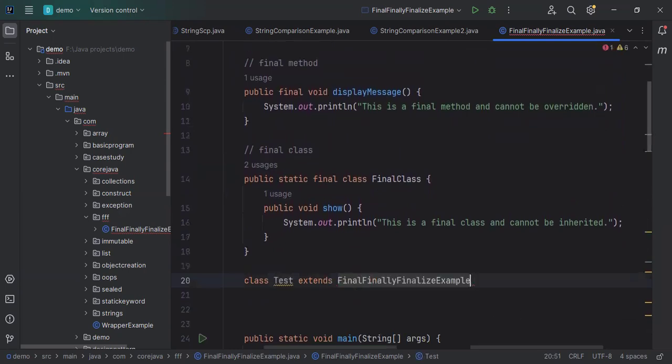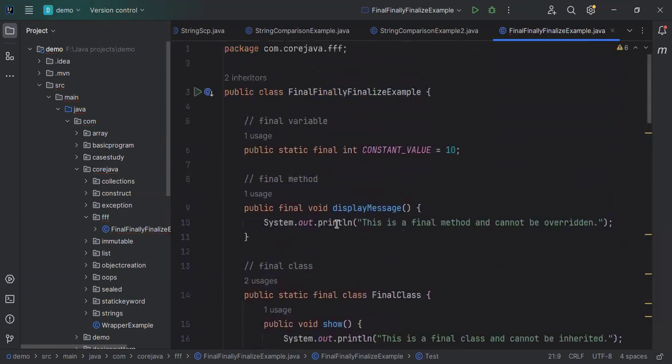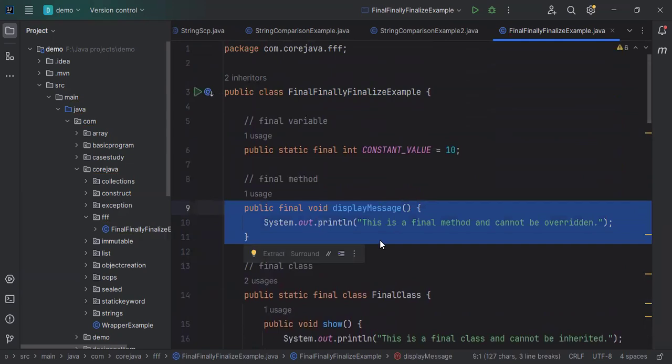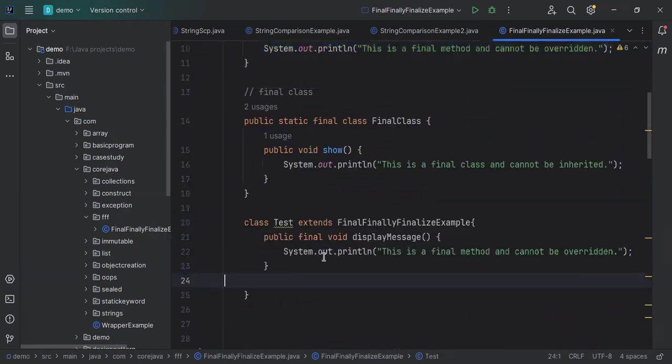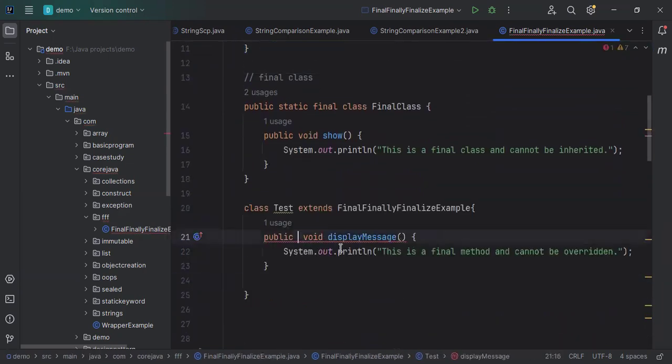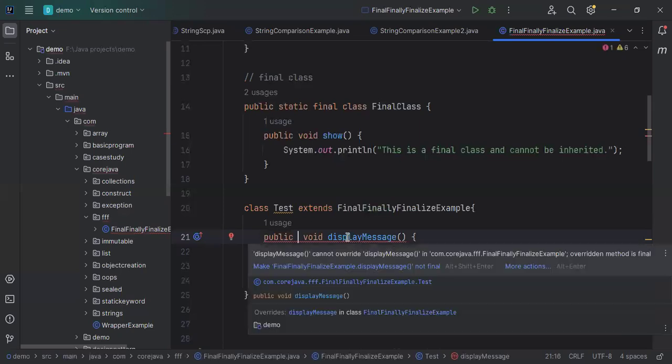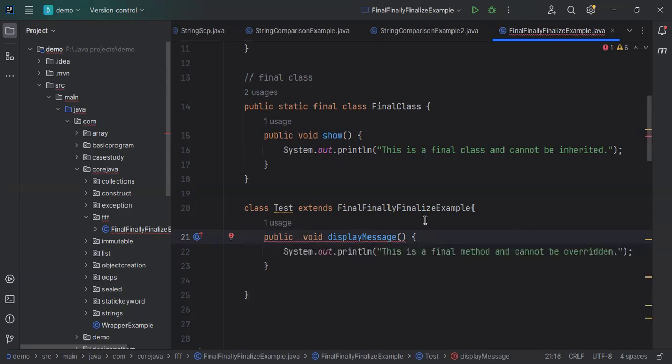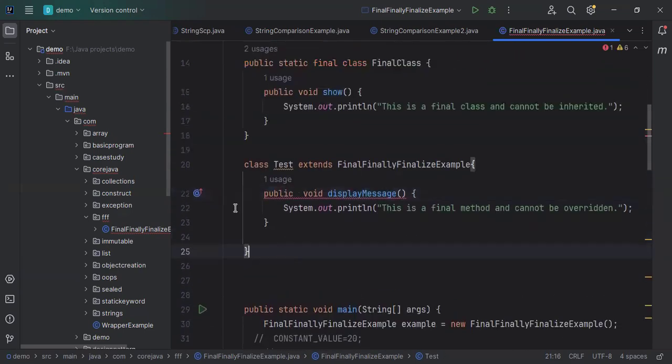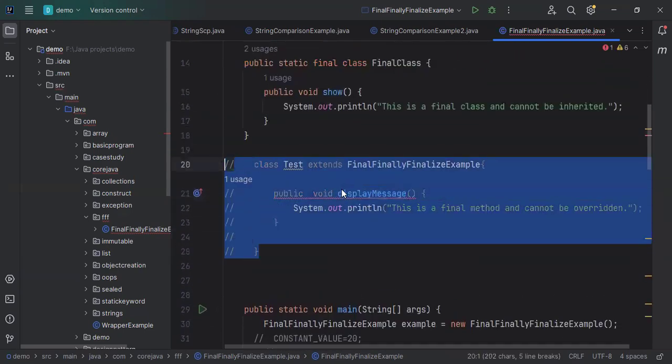Then we will try to override this method inside it. Let's declare the method inside this. What happened? The display method cannot override display because the overridden method is final. This means we cannot override a method which is final. So let's comment this out.